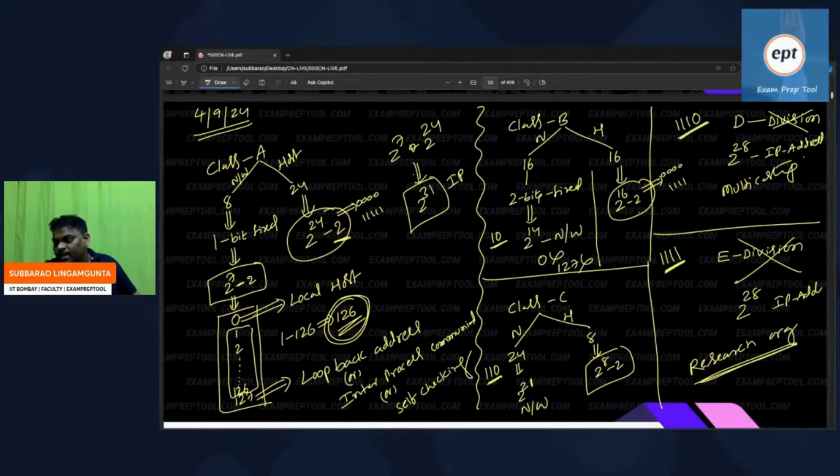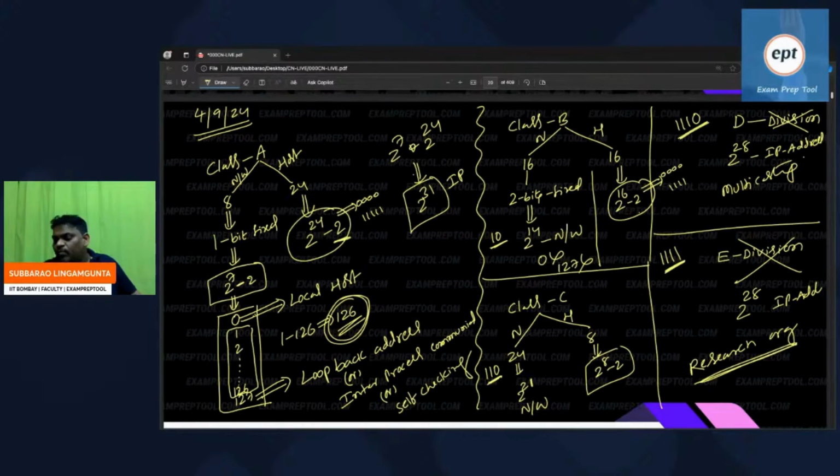You can request the ISP people, they will allocate one of the addresses from the E class. For research people, any research person wants one IP address, so that other people cannot use it. One person who is doing the research wants one IP for research purpose, so they will send a mail to them: we are doing some research, we need one network where IP addresses are there. Research purpose and all, they will allocate from E class.